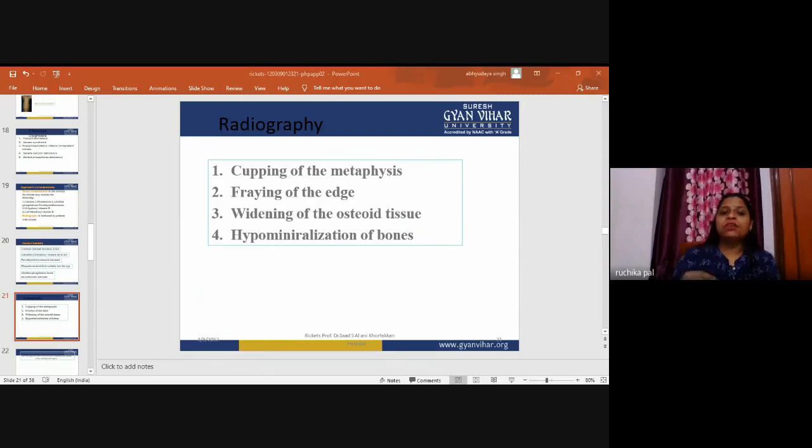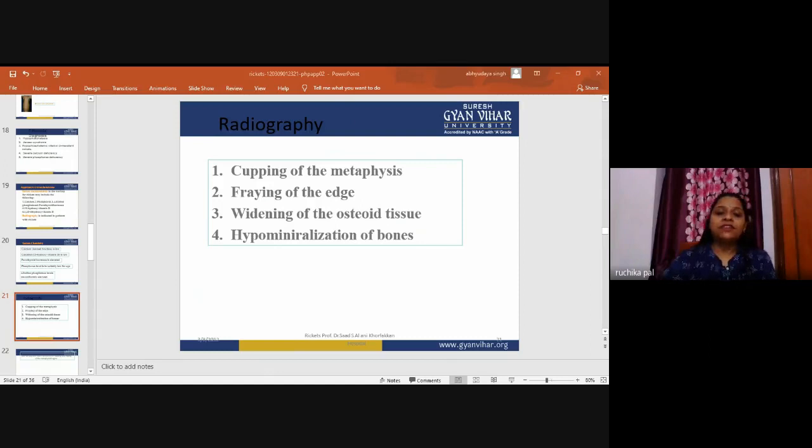Now, delayed appearance of the epiphysis will be there. It is in the radiological features. Widening of the epiphyseal plates. Normal width of the epiphyseal plates is 2 to 4 mm. In rickets, it is increased because of the excessive accumulation of uncalcified osteoid at the growth plate.